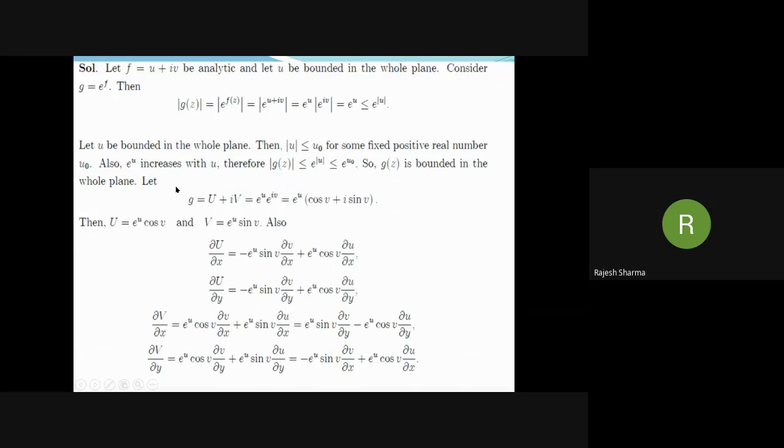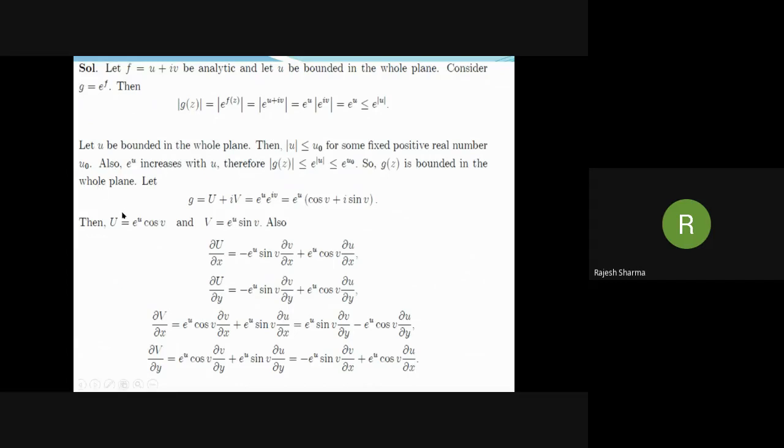Now we show that g is also entire. If g and f are analytic functions in the same domain, then the composite function g of f is also analytic in the same domain. Here f and exponential functions are entire functions, therefore exponential f is also entire.